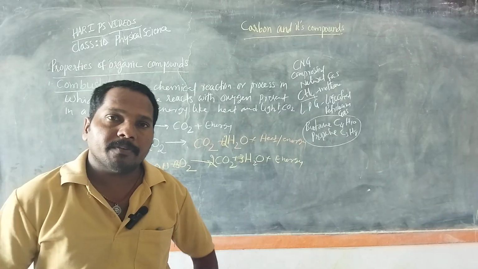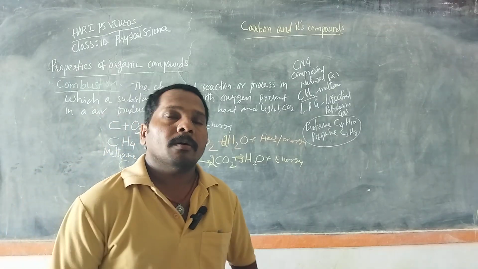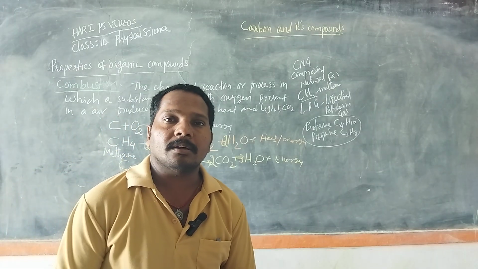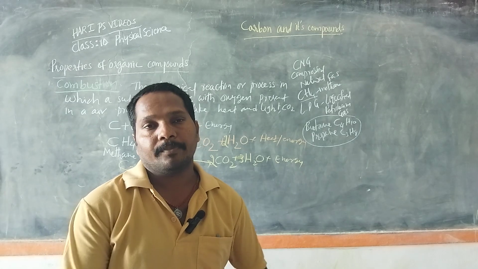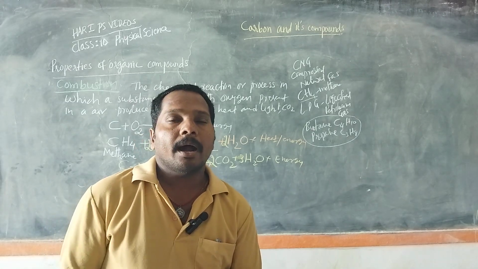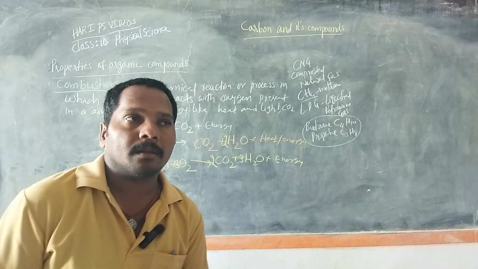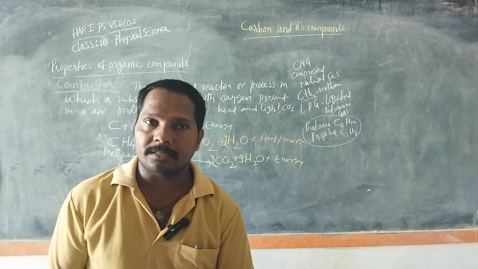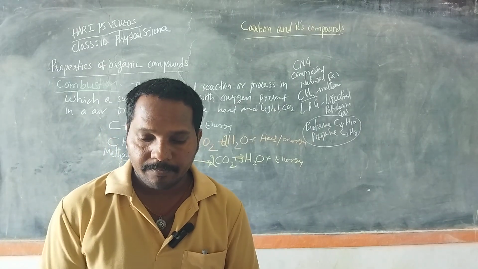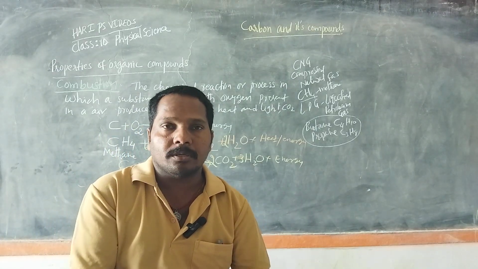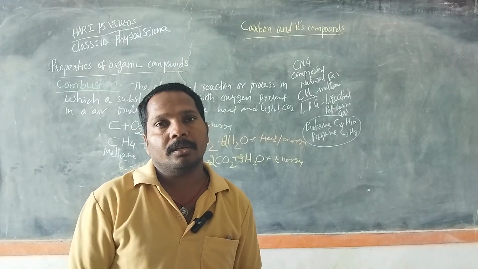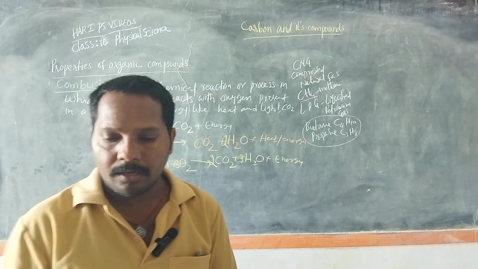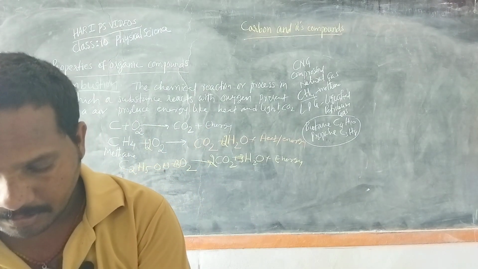These fuels are obtained from petroleum. So petroleum products consist of hydrocarbons. Hydrocarbons are flammable substances because they produce heat energy and carbon dioxide on heating.